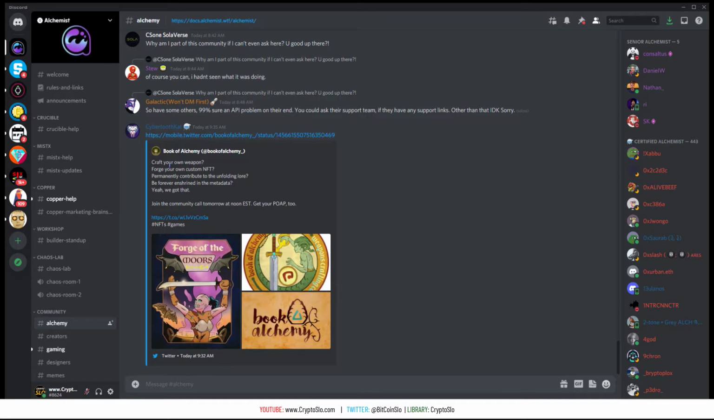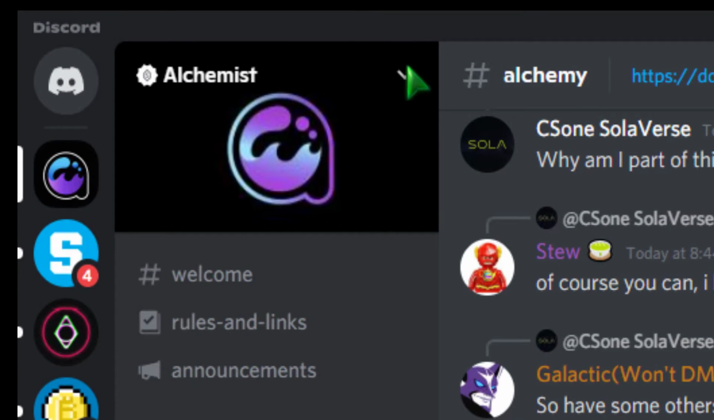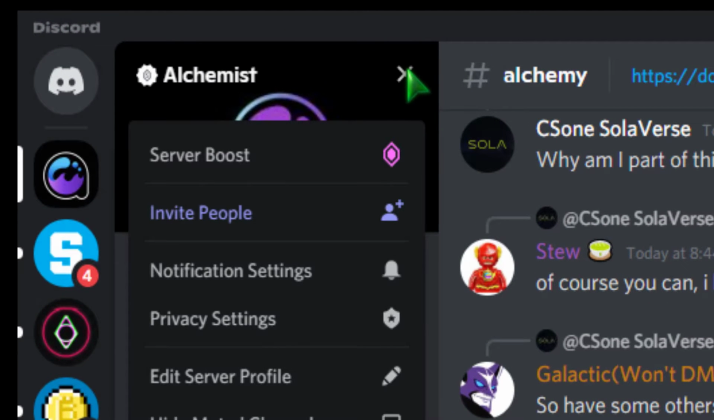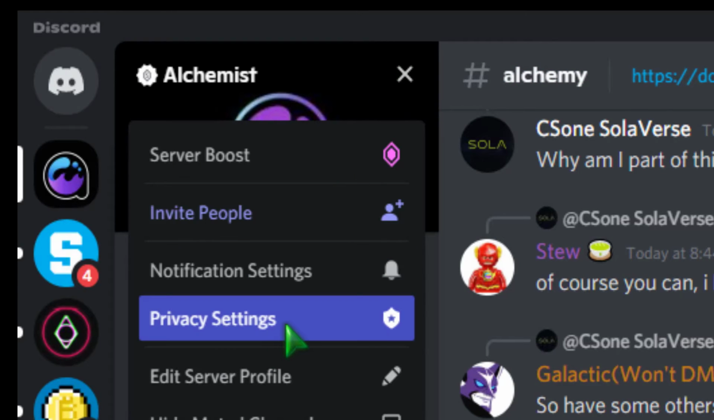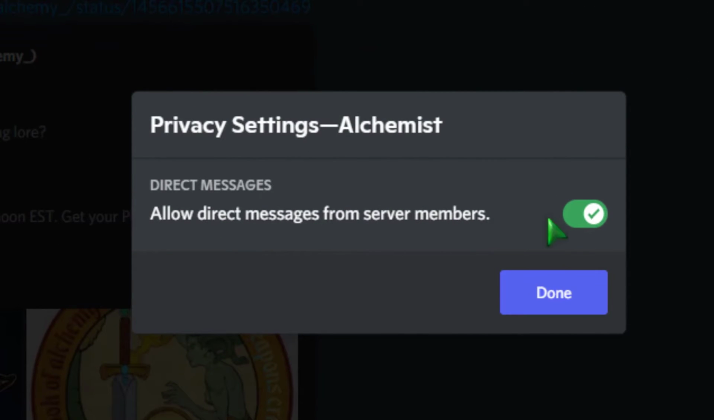So what you have to do is go into each of your Discord rooms that you're in and change your DM settings. So first, here, I'm on Alchemist, and I'm going to click on this arrow in the top left, which is going to be the same for everything. And then you're going to go to privacy settings and then allow direct messages from server members. Just simply turn this off.